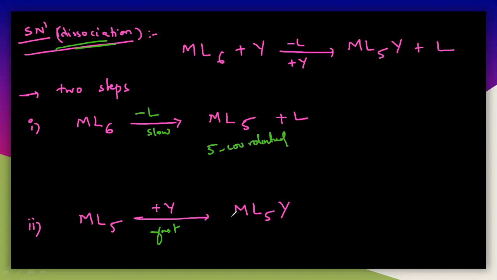This is 6-coordinated first, then it becomes 5-coordinated, then again 6-coordinated. Finally it forms a 6-coordinated complex again with the incoming ligand. So what is happening here? In the first step, dissociation takes place, and in the second step, association of the incoming ligand takes place.